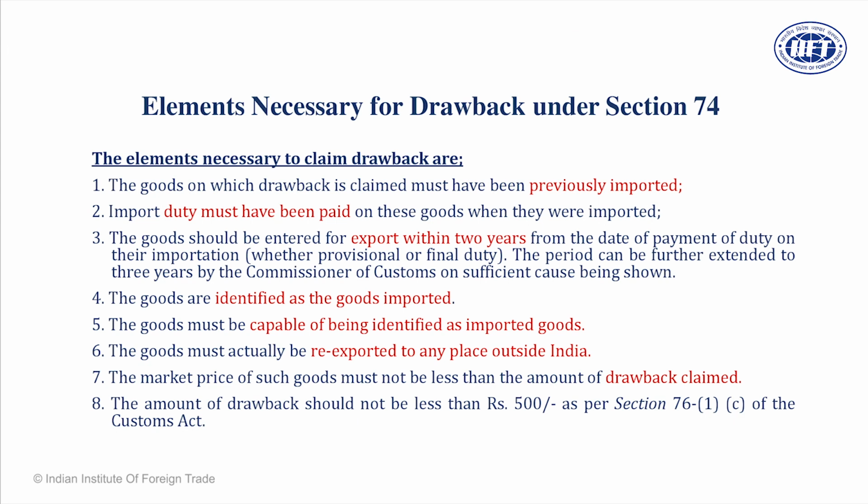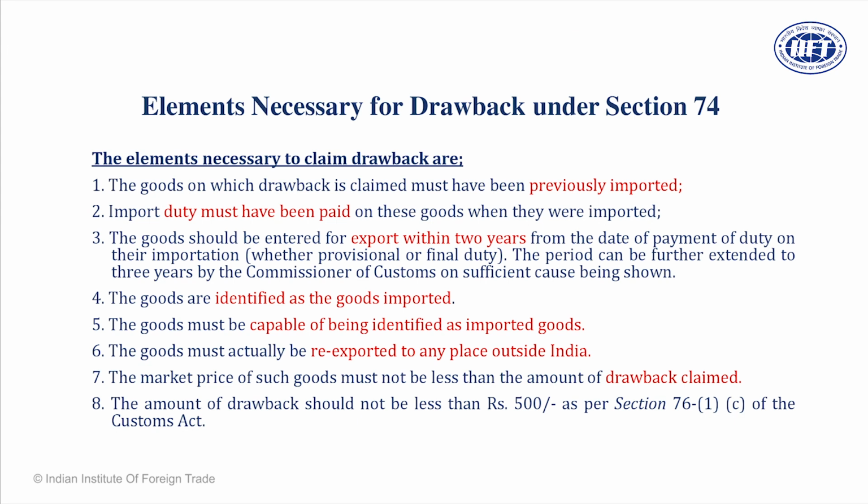And again, if he cannot export due to some very valid reasons like strike, civil disobedience, flood, tsunami, or recently, what we call Cyclone Gaja, such a situation may come up and you will not be able to export on time. In that case, there can be a second extension also.